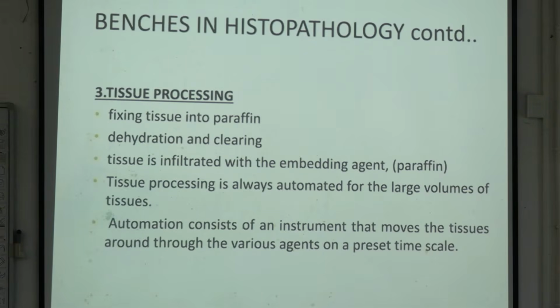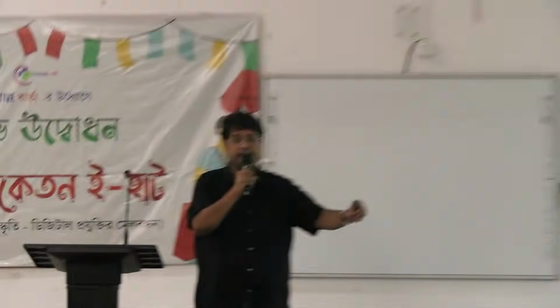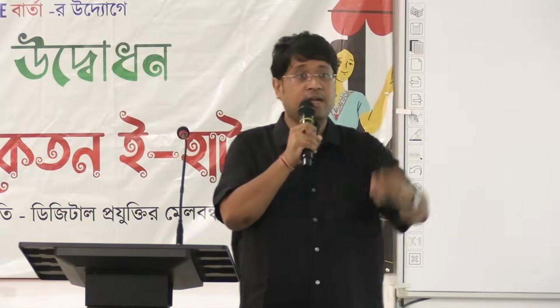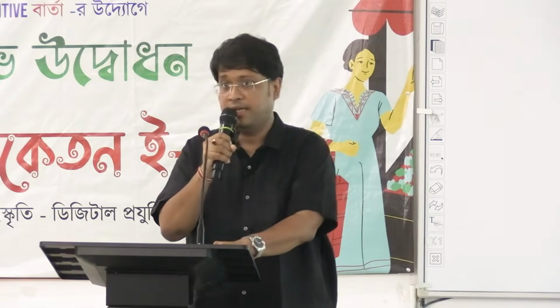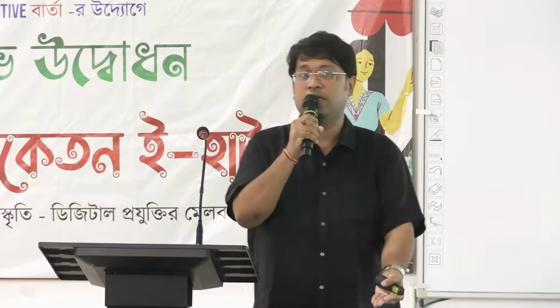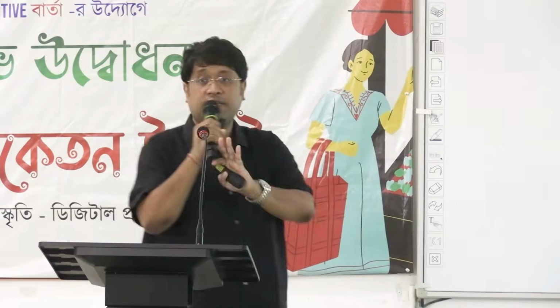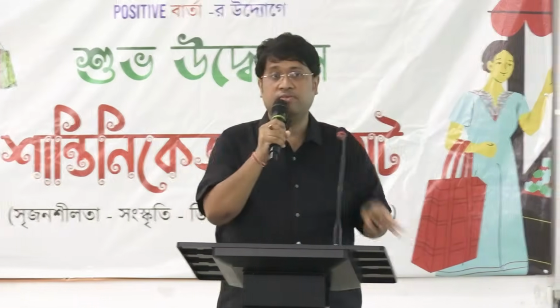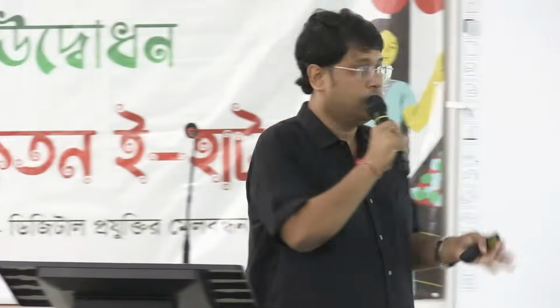Tissue processing is always automated for large volumes of tissues. Earlier, during our undergraduate days, most of the tissue processing was done manually. There were 10 big jars with 10% formalin, 20% formalin, 30% formalin like that. We used to change the tissue from one jar to the next every 24 hours, 10% formalin first, then the next day 20% formalin. But now everything is automated. There is an automated machine. We need not do it manually anymore.